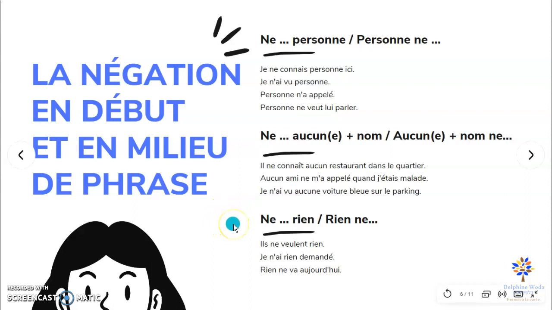Same again with rien, nothing, anything. So it can be in the regular order, ne... rien, like here. Ils ne veulent rien, they don't want anything. Or je n'ai rien demandé, I didn't ask for anything. And it can be at the beginning. And it means that the rien, the nothing, the anything, is the subject of the sentence. Rien ne va aujourd'hui. Nothing's going right today.